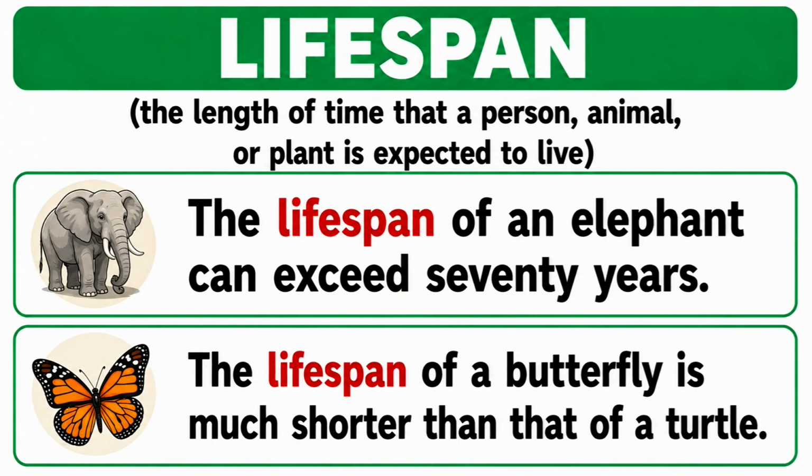Lifespan. The length of time that a person, animal, or plant is expected to live. The lifespan of an elephant can exceed 70 years. The lifespan of a butterfly is much shorter than that of a turtle.